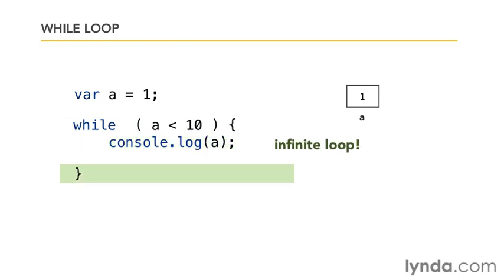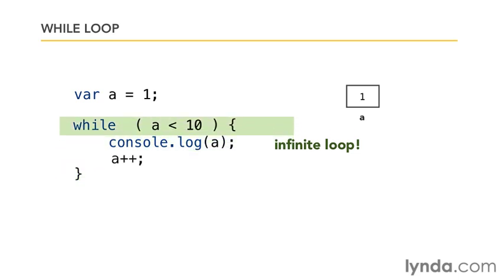What we've done here is create a loop. We've actually created an infinite loop, which isn't all that pleasant. It's a bad thing. This would never end. a is always going to be less than 10 because we never change it. So a very common thing that we need to do in most loops is make sure that whatever we're doing to keep track of the loop is being incremented.